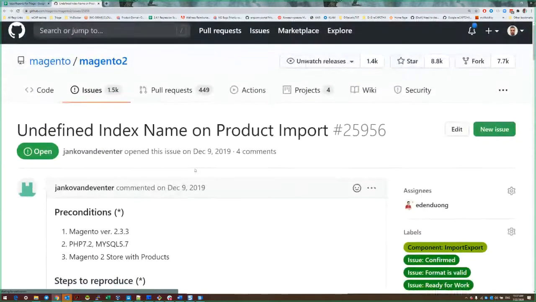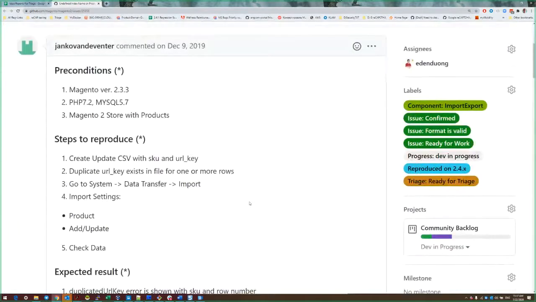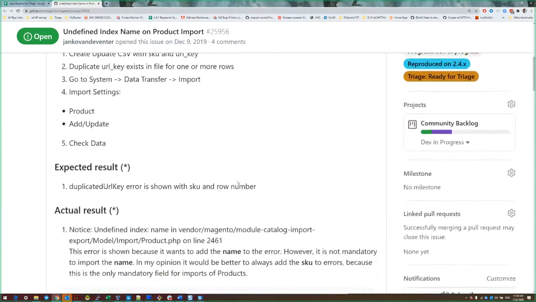Next issue. This issue is about import-export functionality, and again improving messages. Let me describe. For example, we are going to do some import-export, and we prepare a CSV file with products and SKUs, and we have URL keys for them. But among a huge amount of records, we have some duplication of URL keys. So it's not valid for Magento, and this file should be rejected and at least the admin user notified.